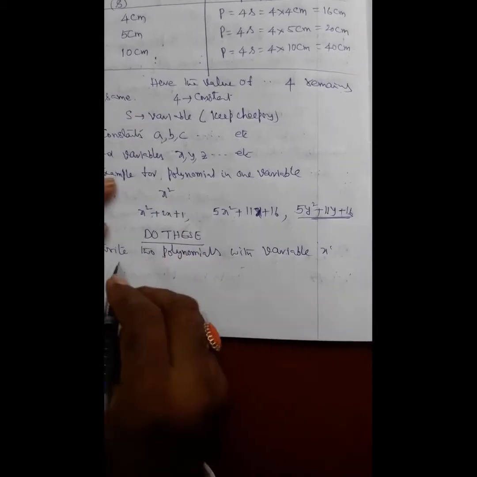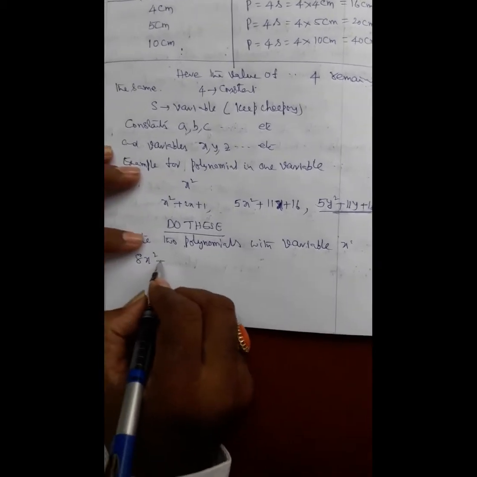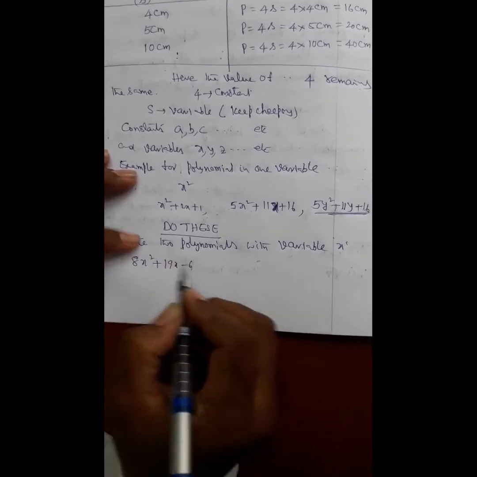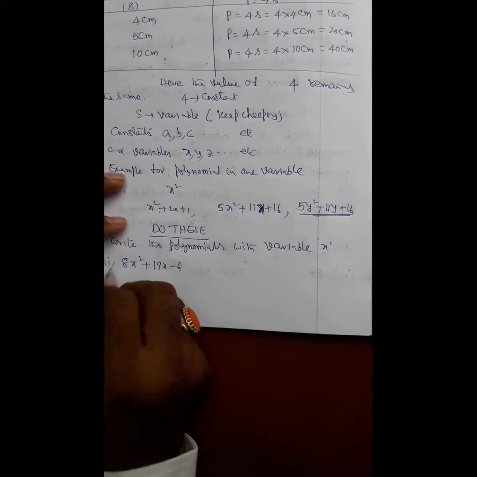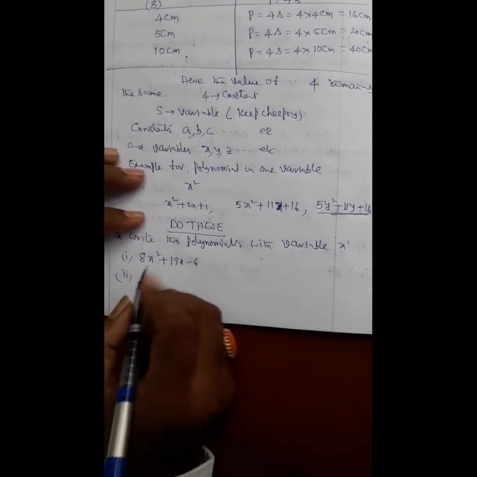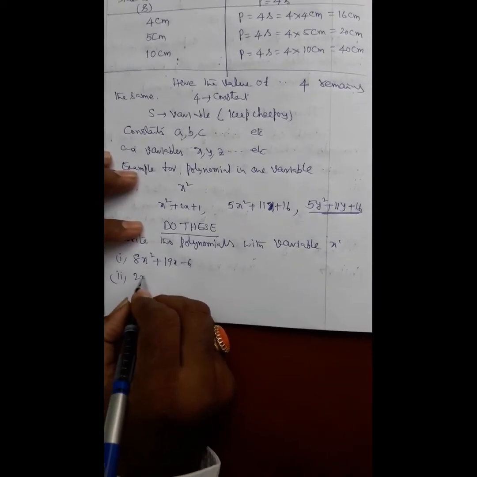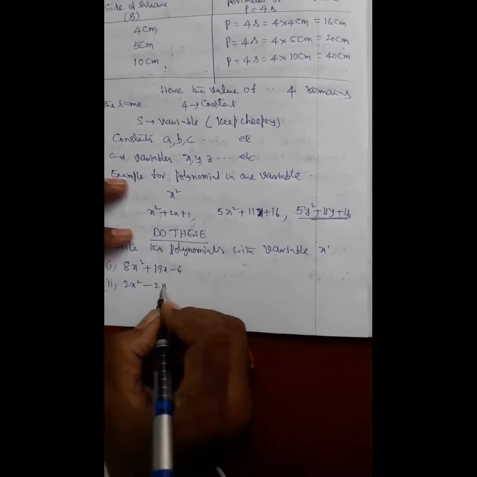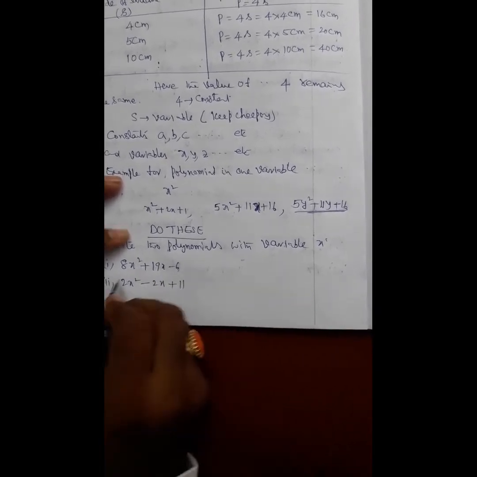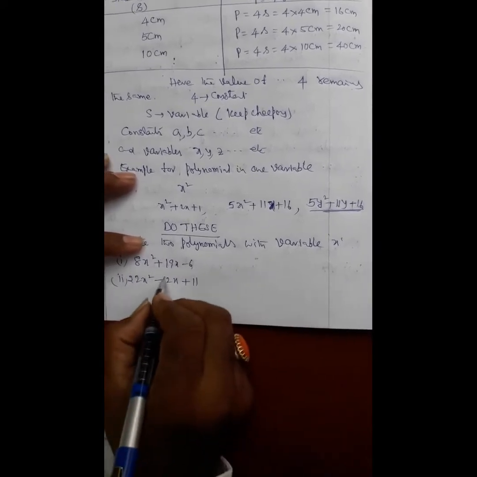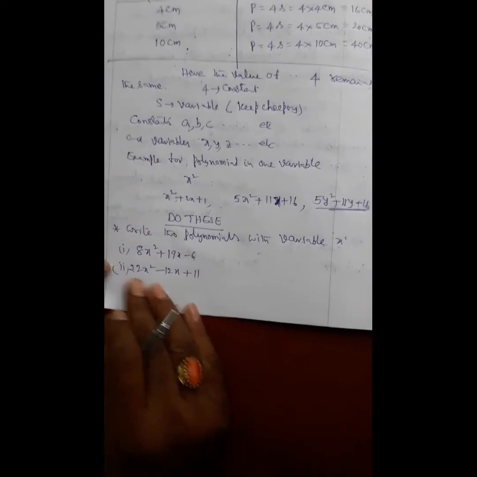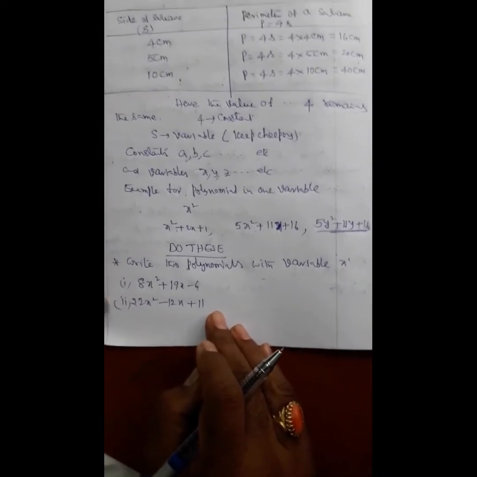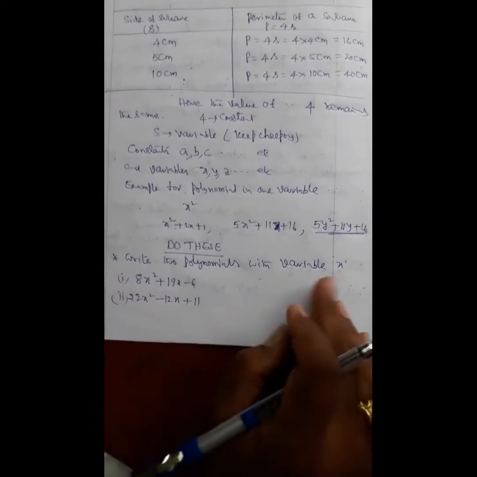For example, 8x square plus 19x minus 6. This is one example. And the second one, 2x square minus 2x plus 11, or some 22x square, 12x, whatever it may be, the coefficients. That form is a polynomial in one variable, that is x.